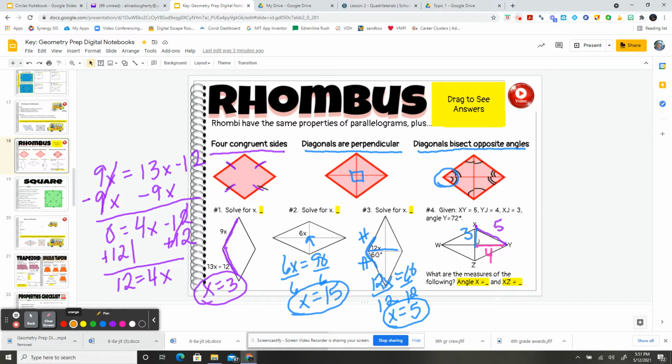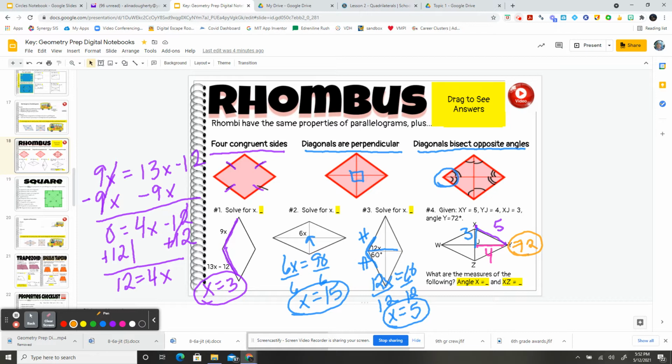So I think that means that whole angle y is 72 degrees. This is a lot of information. If I know this whole angle y equals 72 degrees, what is the measure of the following?